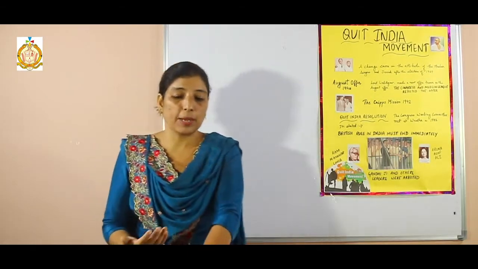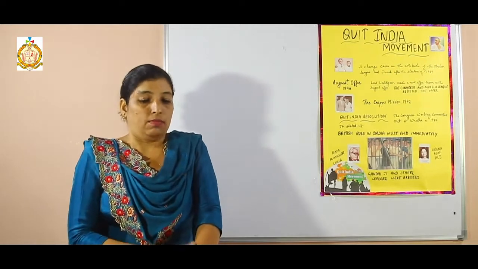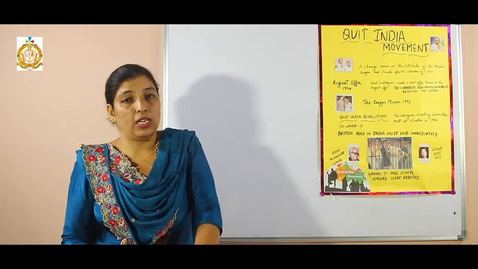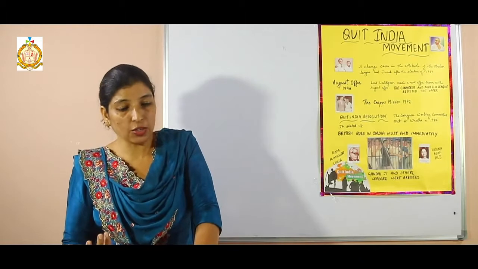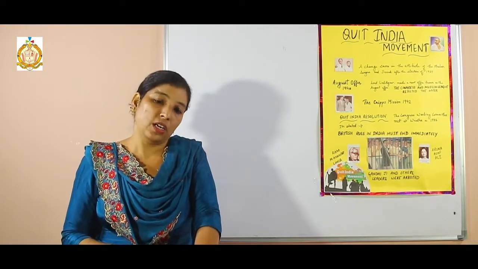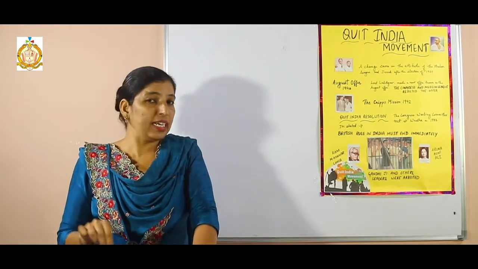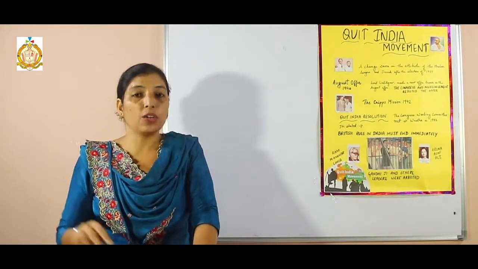The next condition imposed was that any province would be free to join the Indian Union. If they did not join the Indian Federation, they could formulate their own constitution.